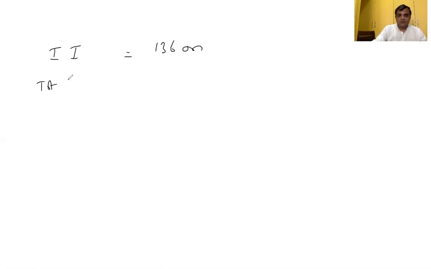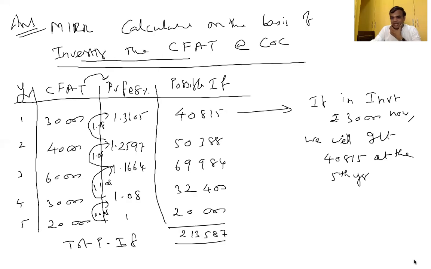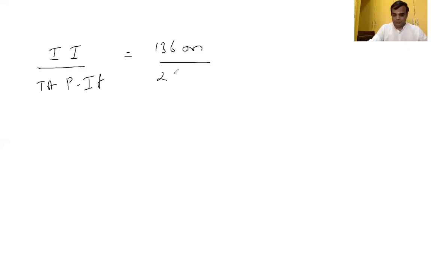Whereas total possible inflow, how much? 2,13,587, that is 2 lakh 13,587. Therefore, how much? 0.6367. We got 0.6367. Am I right?